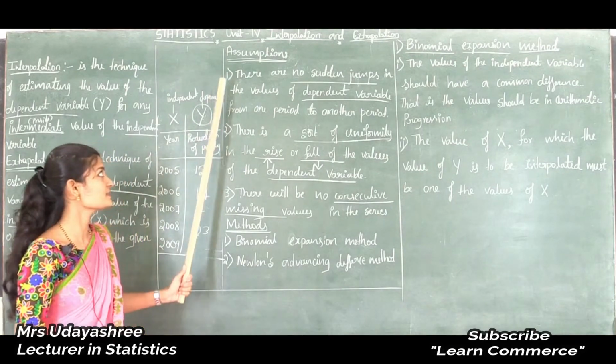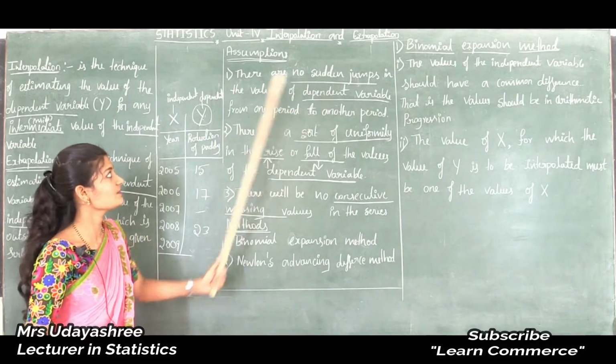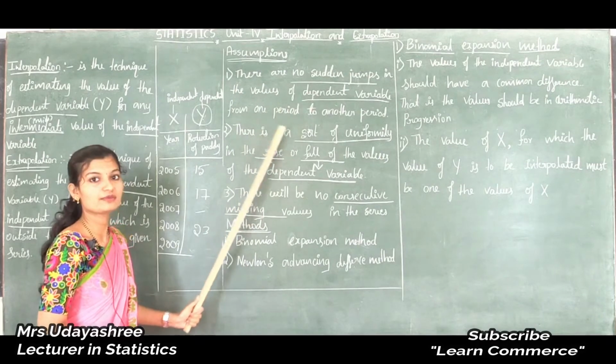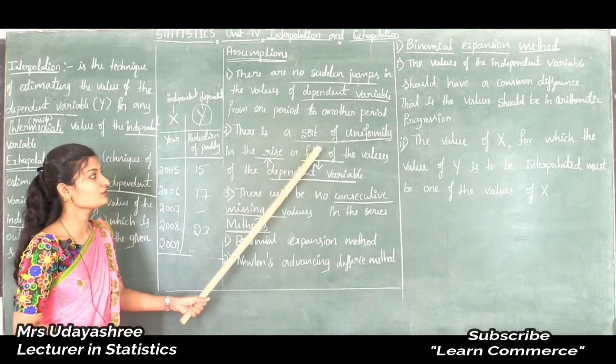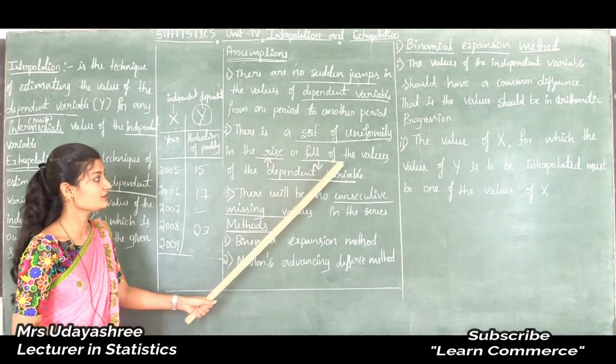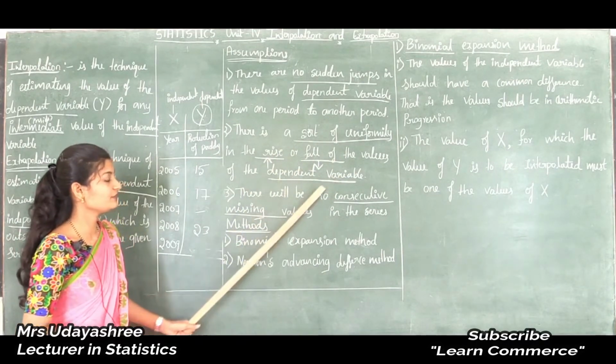So the first assumption is there are no sudden jumps in the values of dependent variable from one period to another period, and the second assumption is there is a sort of uniformity in the rise or fall of the values of the dependent variable.